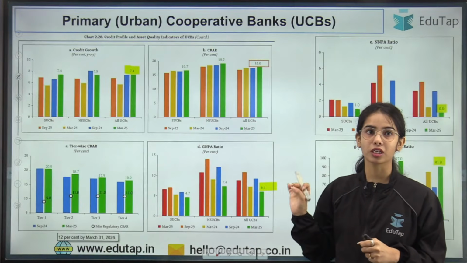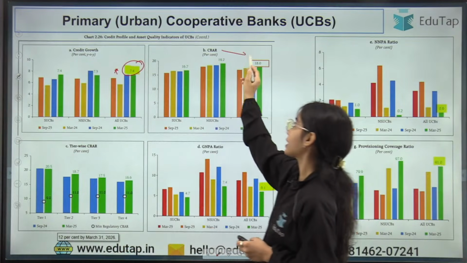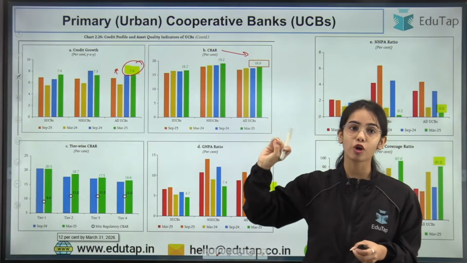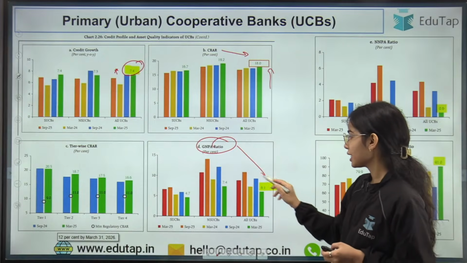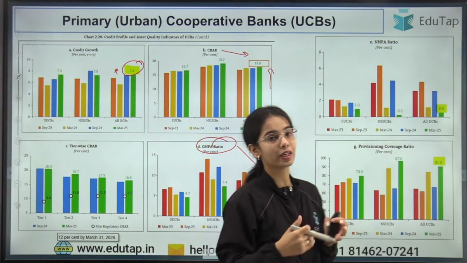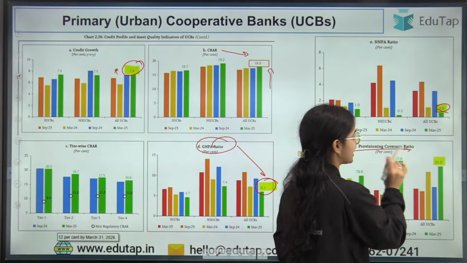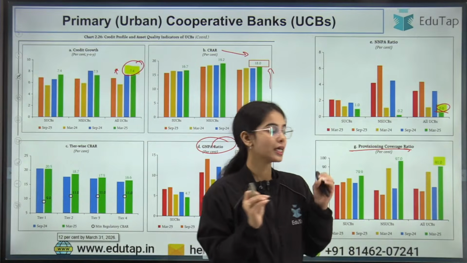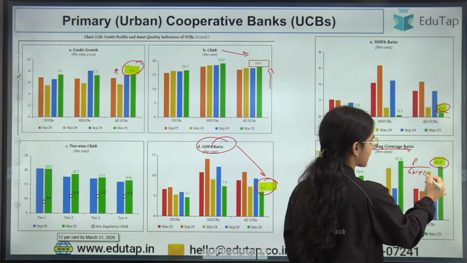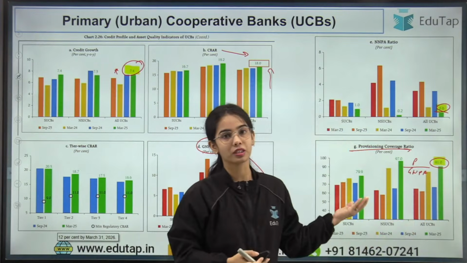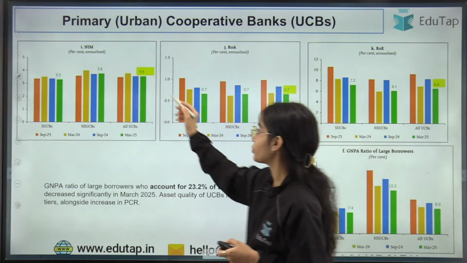So here you can see for the urban cooperative banks, the data point is that the credit growth is by 7.4%. The CRAR, that is the most important data for the primary urban cooperative banks, has grown to 18%. The gross non-performing asset ratio has come down to 6.1%. The net non-performing asset ratio has come down to 0.6%. The provisioning coverage ratio is very, very high in the case of urban cooperative banks, that is 91%. So that means they have provisions of 91% to cover the gross non-performing asset. Next is net interest margin, that is 3.6%.